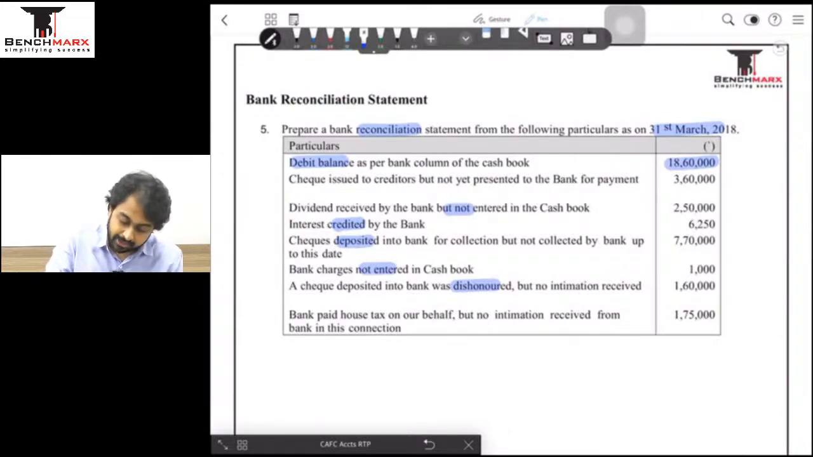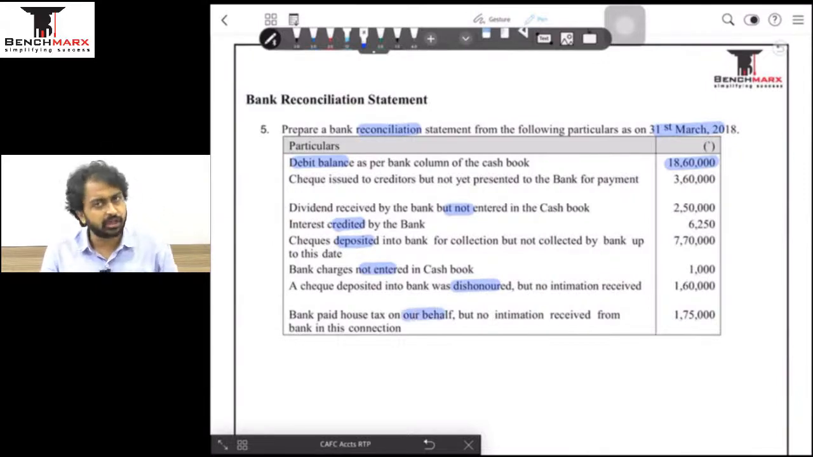And last, bank has paid house tax on our behalf but no intimation has been received. That means the bank has made some payment on our behalf and we do not know. The bank has entered it, we have not. It will be a part of reconciliation. Okay, so all these are my reconciliation items.